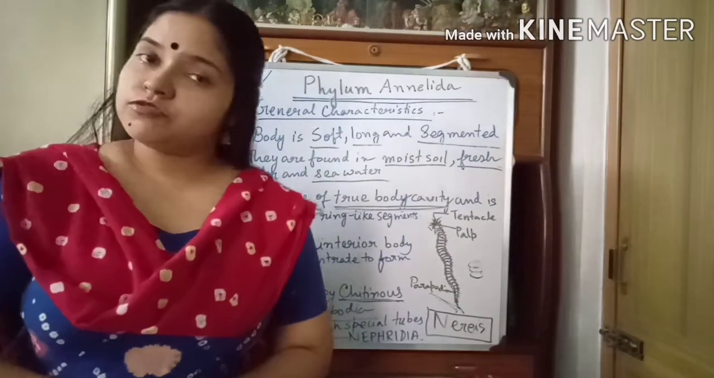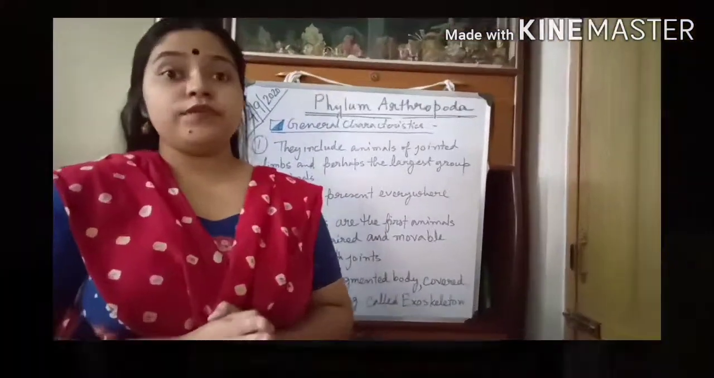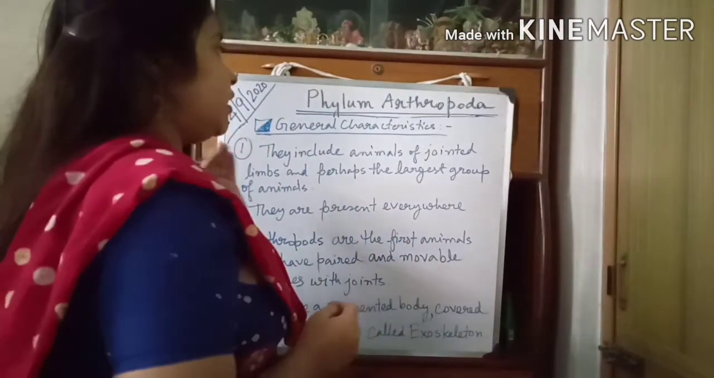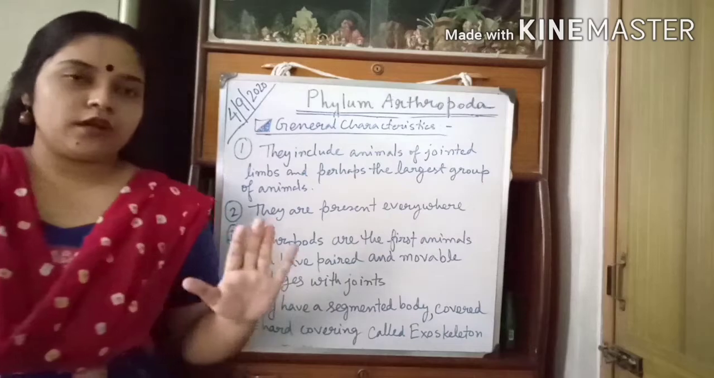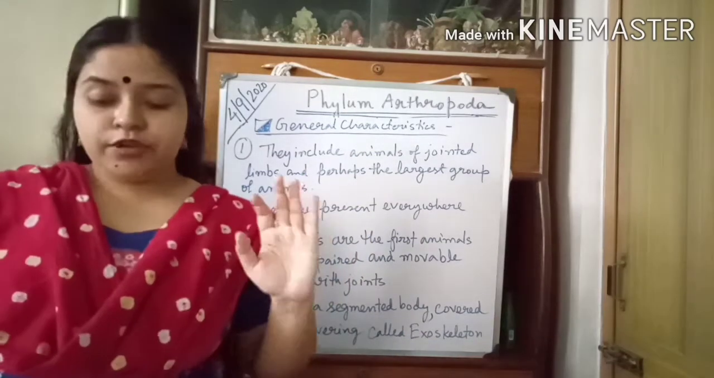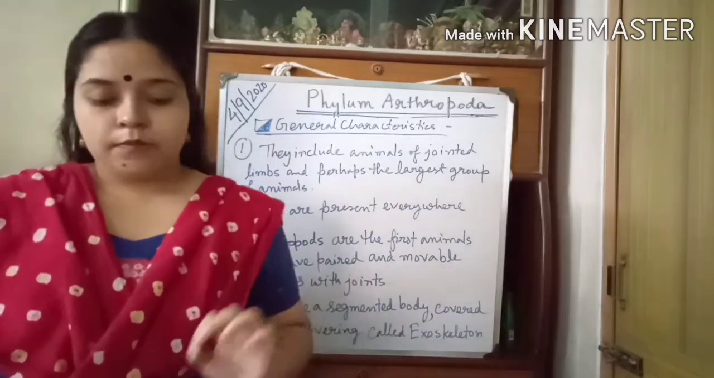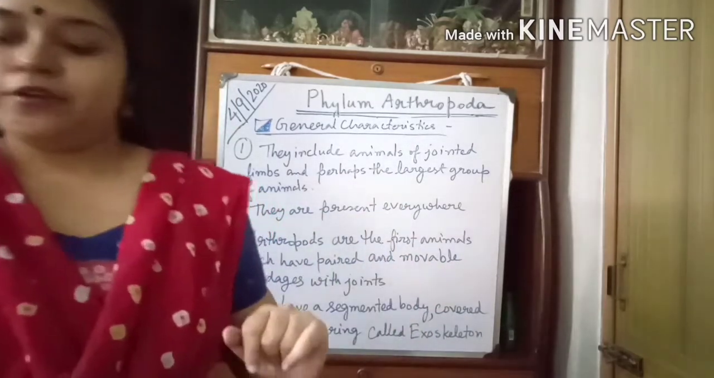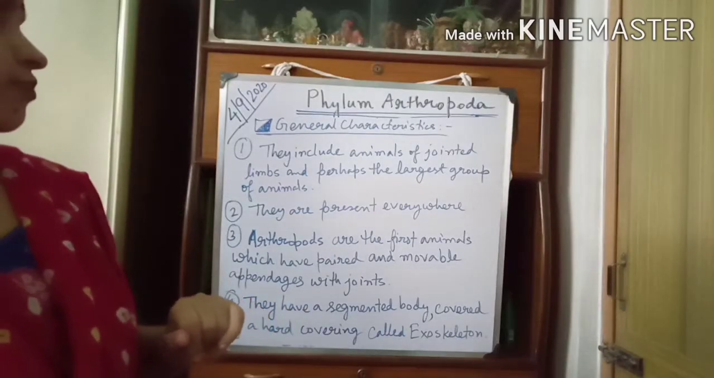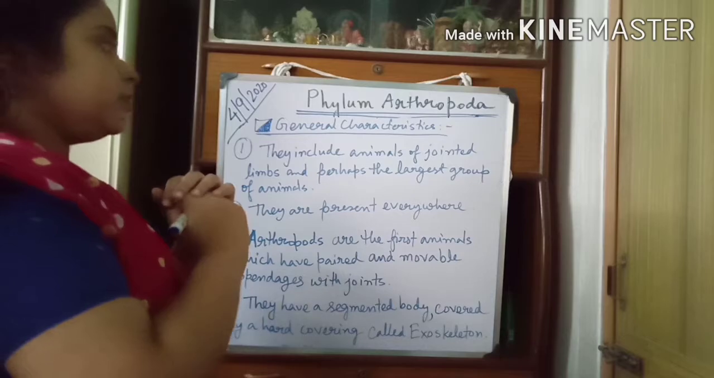Now we will move to our next phylum, that is phylum Arthropoda. Now we will be talking about the phylum Arthropoda. First, I will give you the examples of this phylum. They include ants, moth, cockroaches, spiders, prawn, etc. Okay, now we will learn their general characteristics.